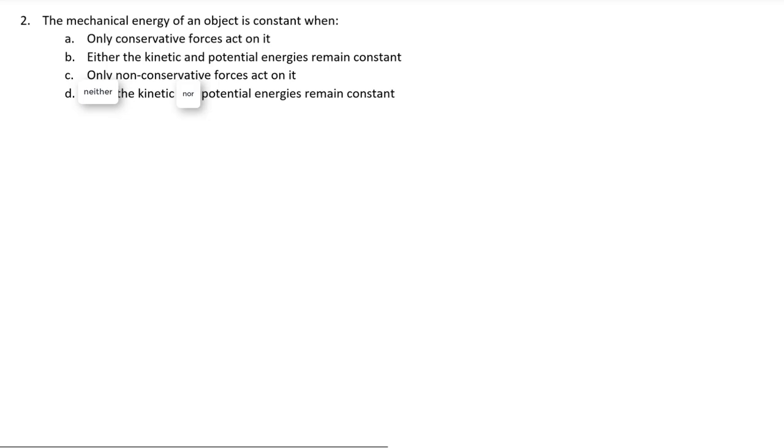Well, let's recall what a conservative force means. When a conservative force is acting on an object, energy is not lost from the system. It is only non-conservative forces, for example friction, that cause energy to dissipate, energy to be lost from the system. Therefore, the mechanical energy is said to be conserved only when conservative forces act on the object. This means that option A is the correct answer.